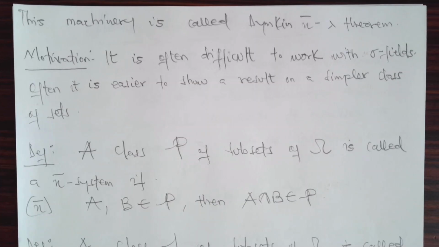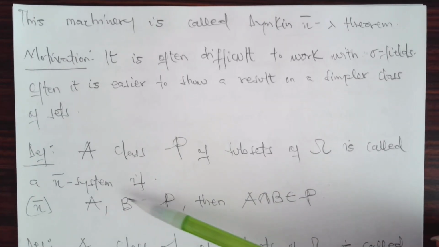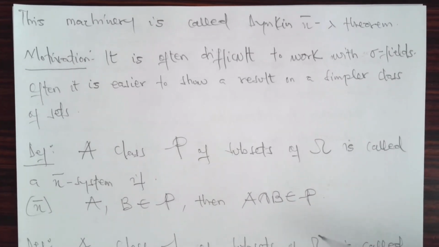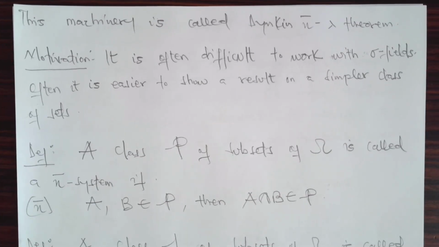So what do we mean by a pi system? Definition: a class P of subsets of omega is called a pi system if this condition holds. If you have A and B belonging to that class, then their finite intersection should also belong to that class. So P is almost a field; you just need to include the condition that the whole space also belongs to it. Since you have finite elements and their finite intersection also belongs to it, then that class is a field. We are going to talk about that in our next lecture. So this class is called a pi system.